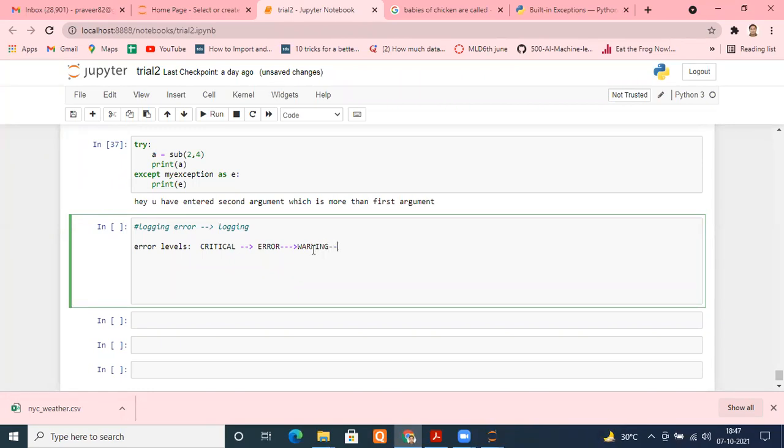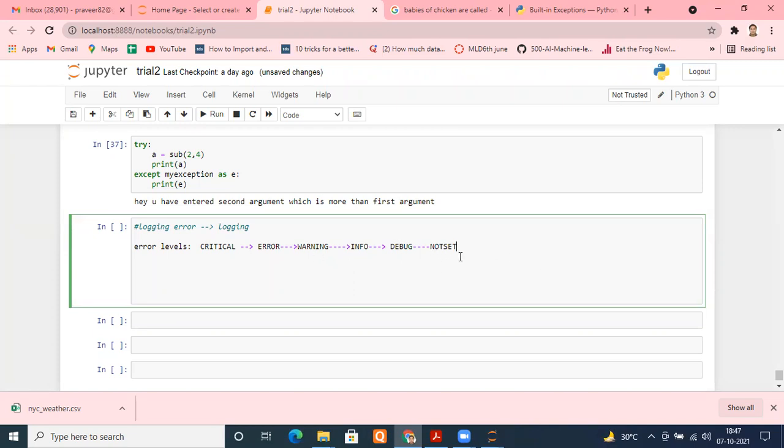Even I do ignore them sometimes. Warning represents a warning message; some caution should be there. Then we have an info level. And if you want numeric values, critical is 50, error is 40, warning is 30, info is 20, something like that. Then you have debug, and at the last, we have not set. These are the different error levels.